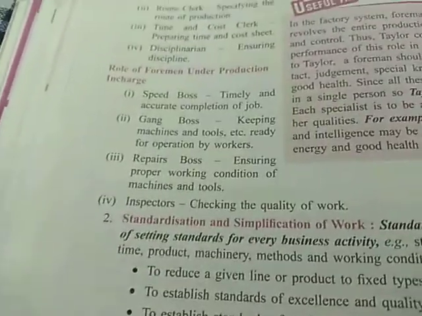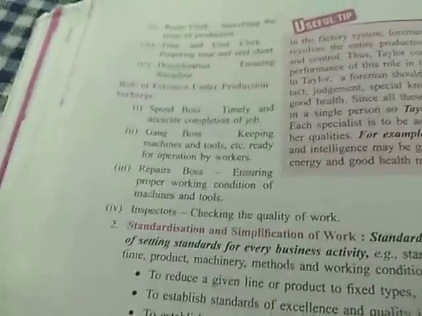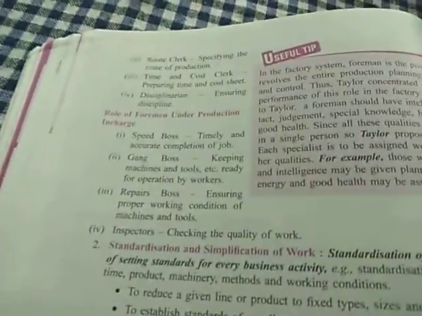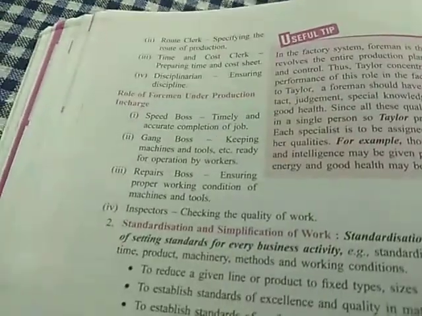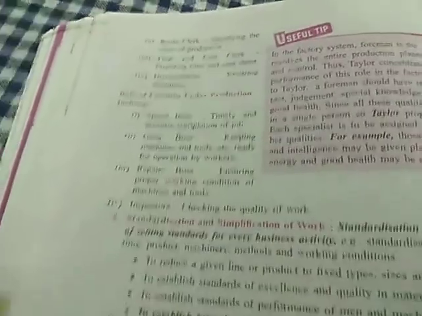So this was technique number 1 of scientific management, functional foremanship. Functional foremanship was the first technique of scientific management that Taylor suggested that we can use to implement scientific management in our organization. Now let us check what is number 2.